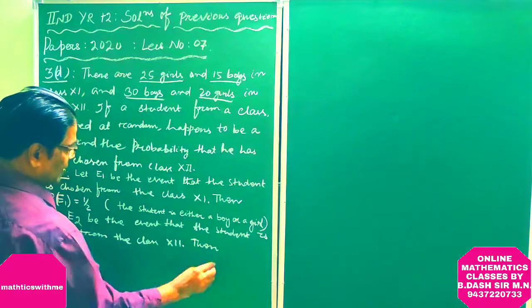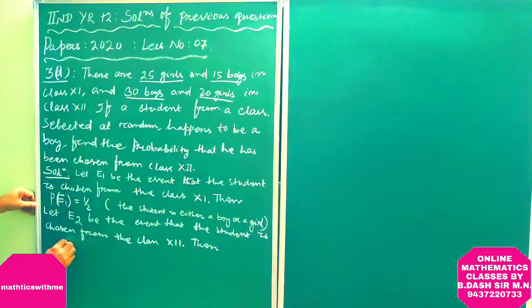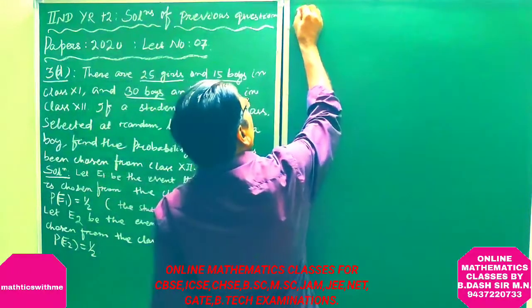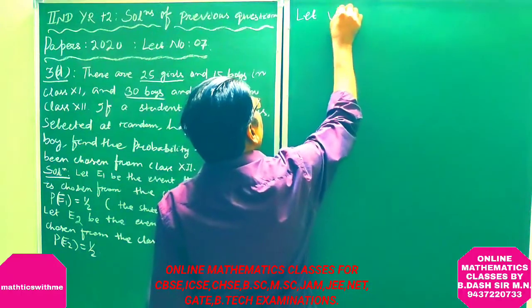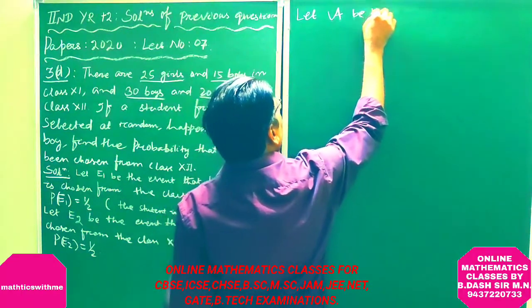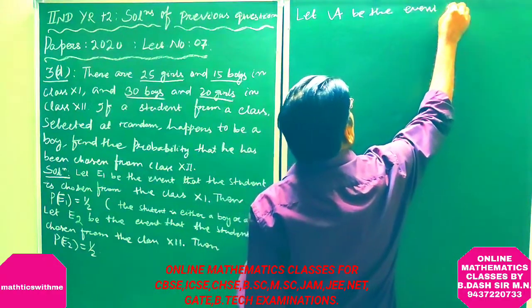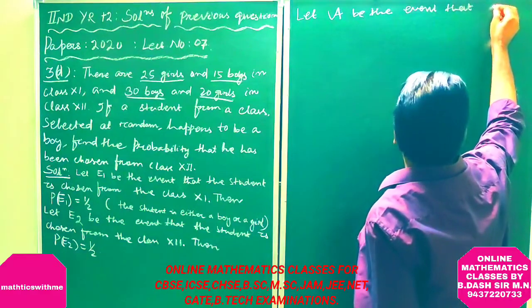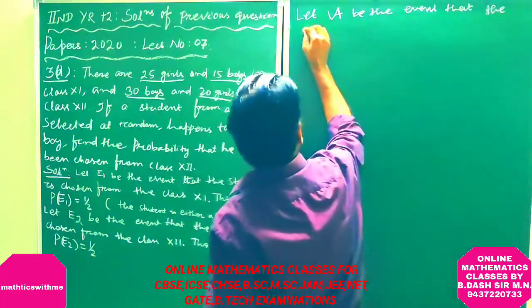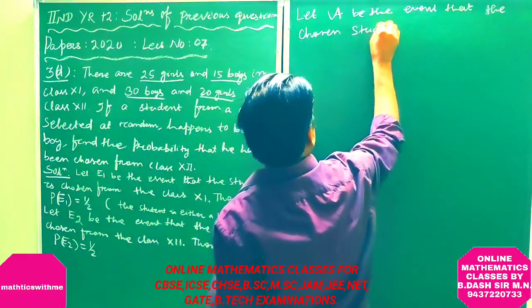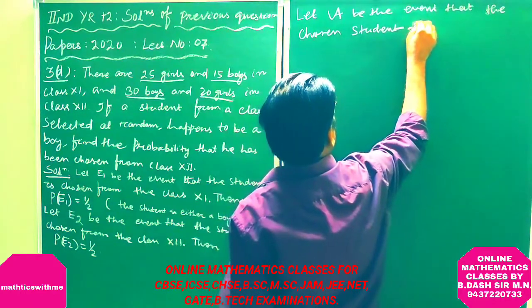Then clearly P of E2 is equal to 1 by 2. Let A be the event that the chosen student is a boy.